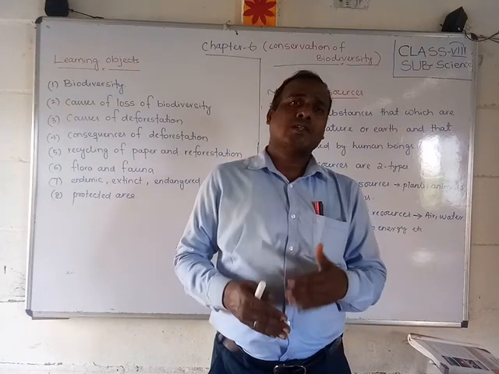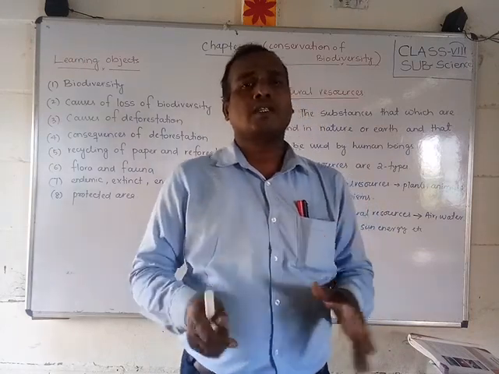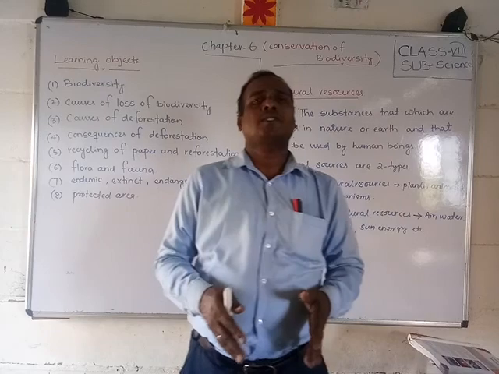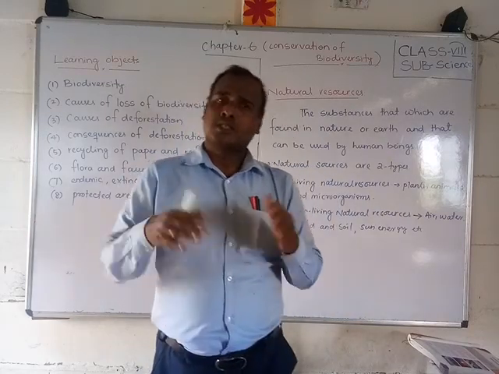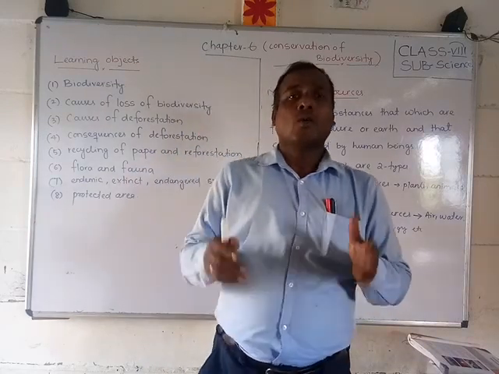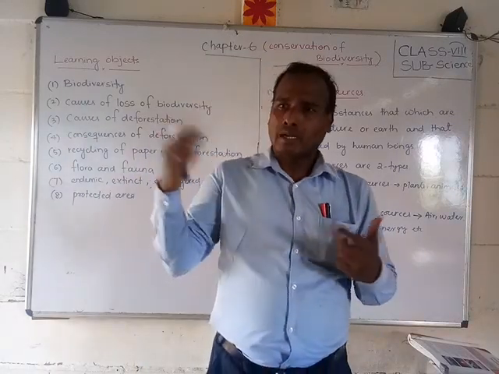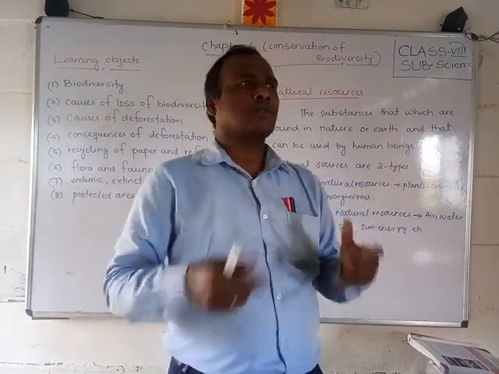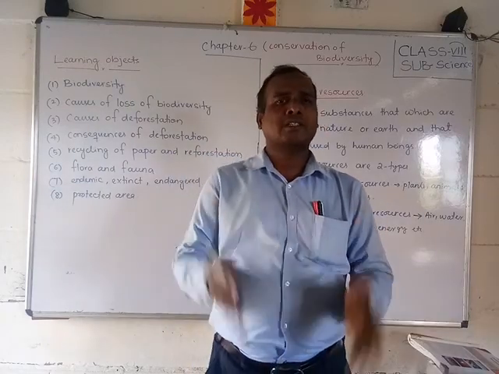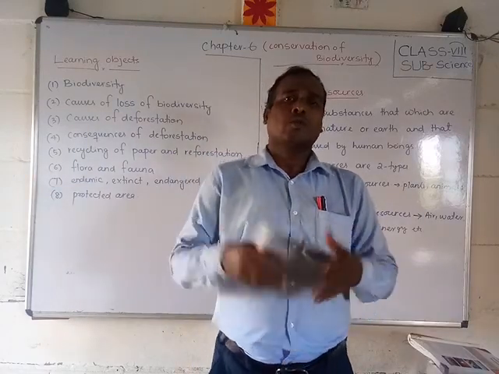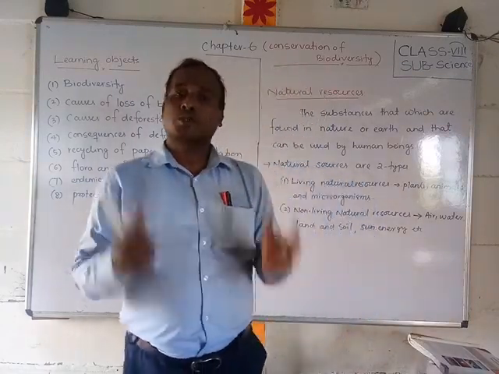But nowadays you have seen that living organisms, especially human beings, are destroying the natural resources. Pollutants are coming into our environment and we are cutting trees, causing deforestation. So we are destroying our resources.